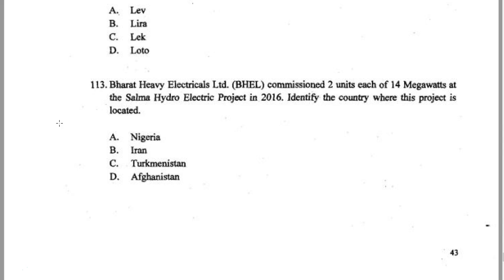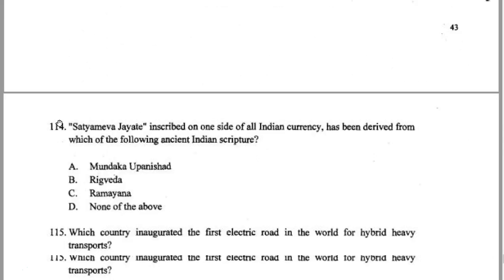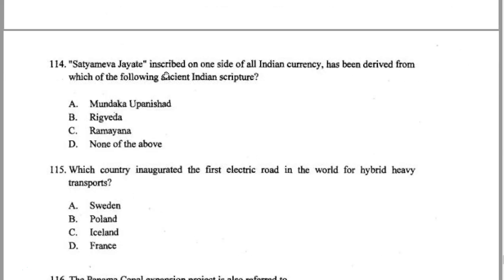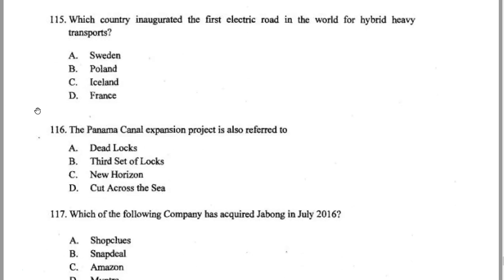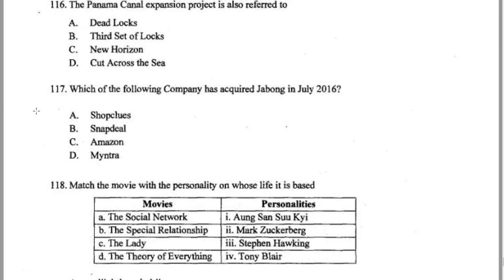What is it about? Bail commission, 2 units in each? No, I think if you know it, you can go ahead with it. Satyamev Jayate inscribed on one side of all the Indian currency following as inscription. Okay, not many people will be having this idea, so it's better to leave them. Which of the following company has acquired by Jabong in July 2016? Again, this is mergers and acquisition.